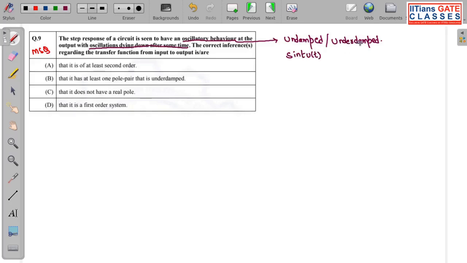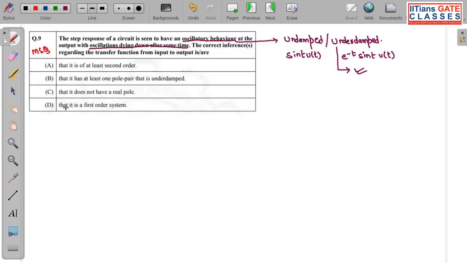Now if I quote an example for underdamped, it should be like this. Here you can see at t tends to infinity, this signal completely dies out. So this is underdamped oscillation. Now what is the second line? With oscillation dying down after some time. So this means they are asking for an underdamped system.